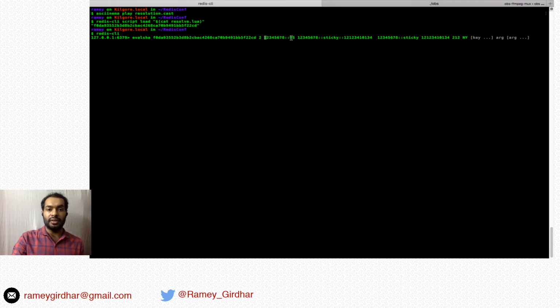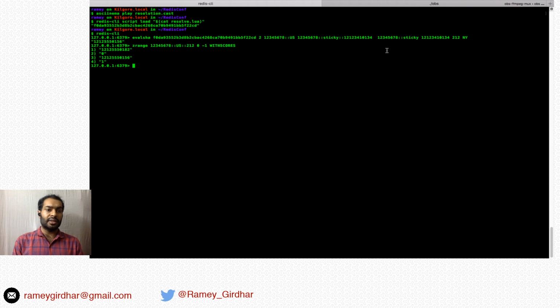These are the keys and these are the other arguments. So we can see we found a number with prefix 212 that belongs to the state of New York. So we'll check the scores of prefix 212. The number which has been resolved, the score has been updated to 1, whereas the other number is still at 0. We'll check for the state of New York. So we found the number with prefix 212. The score is updated to 1, and for prefix 803 it's still 0.